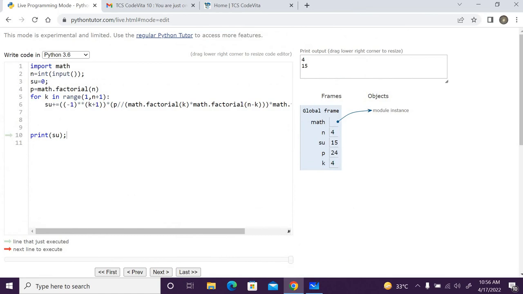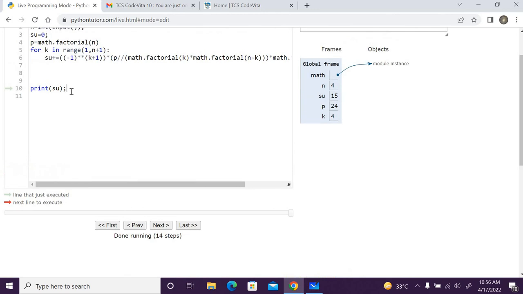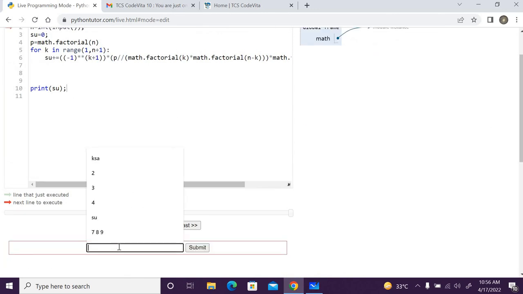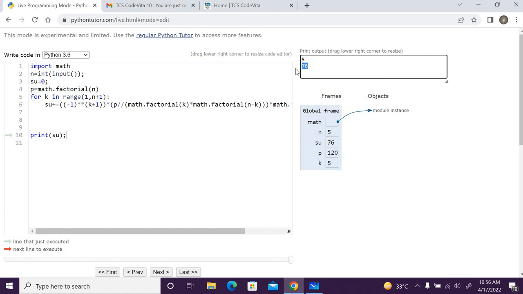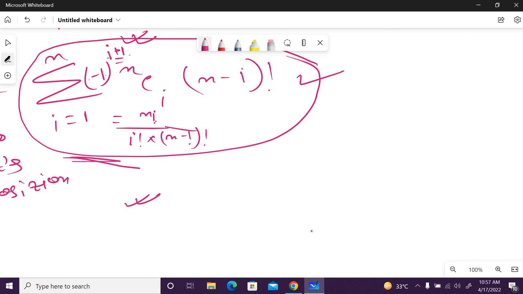You can see 15 is the answer. If I take 5, we can say that 76 is our answer, right? So in this way I can make it. Okay, I'm stopping here.